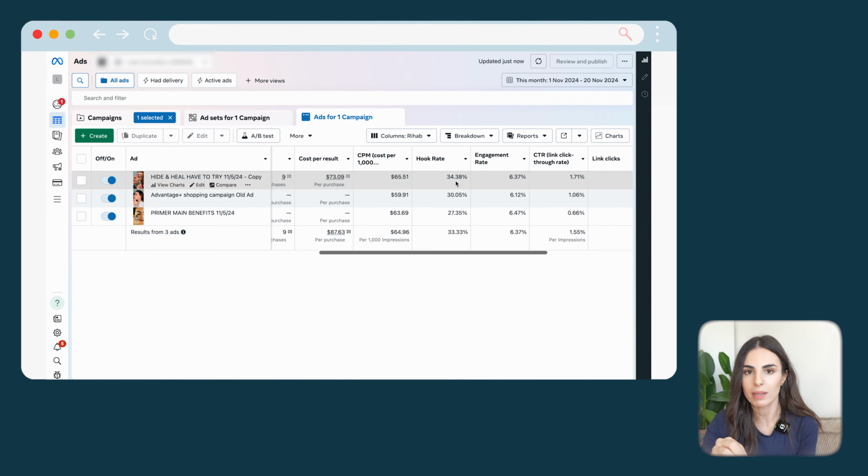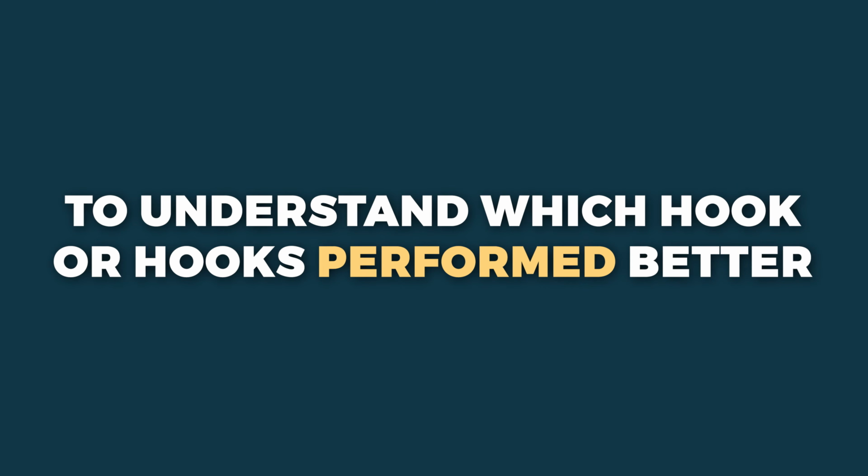So how can you use this metric to improve your ads? Over time, when you run a lot of ads, you will have a lot of data. And this metric is going to help you understand which hook or hooks performed the best. So, for example, if all of your hook rates are around 30%, but one ad has a hook rate of 50%, this tells you that this hook is very good. People are actually stopping and watching this video because of this hook. So this is what you can learn from this metric. You can learn if your hook is good enough, or which hook or which angle was the most attractive for your audience.